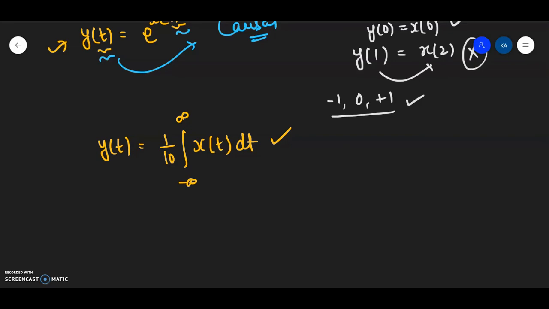तो यहां पर अगर आप ध्यान से देखो तो मेरे पास इंटीग्रेशन का टर्म आ रहा है, ठीक है ना, और इंटीग्रेशन की लिमिट अगर आप ध्यान से देखो तो द लिमिट इज एक्सटेंडिंग फ्रॉम minus infinity to plus infinity. As soon as the limit runs from minus infinity to plus infinity, I am damn sure that the output depends on future values. And since the output depends on the future values, the system has to be non-causal. Okay? So these are few examples that help us to understand the concept in a better way.